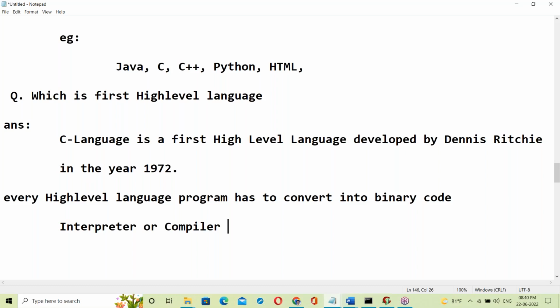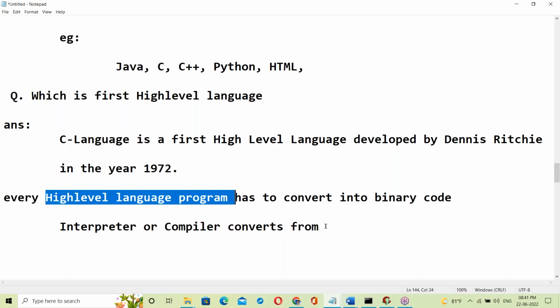Yes, interpreter or compiler. An interpreter or compiler converts a high level language program to binary codes.